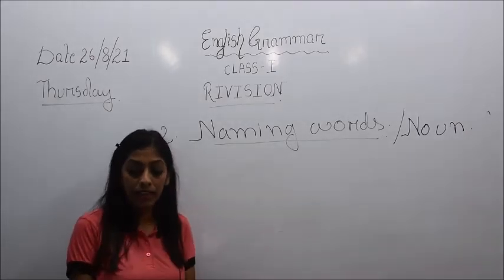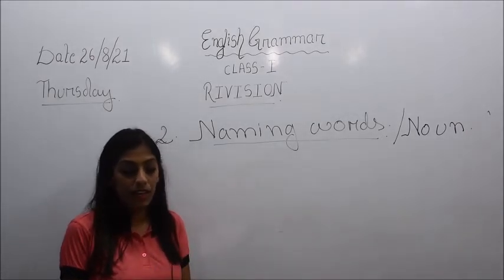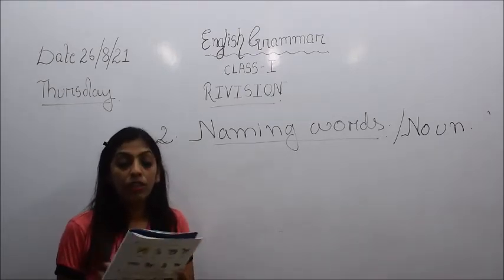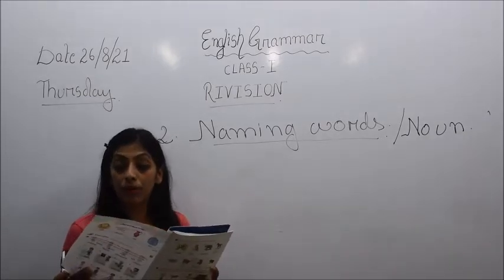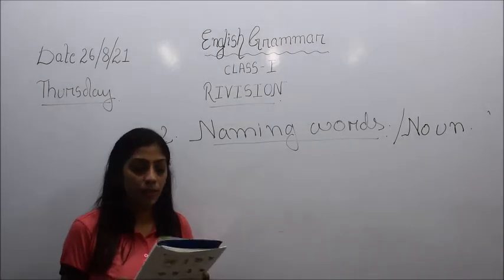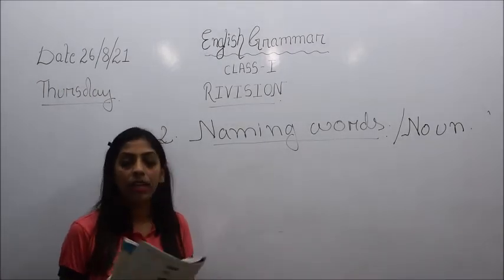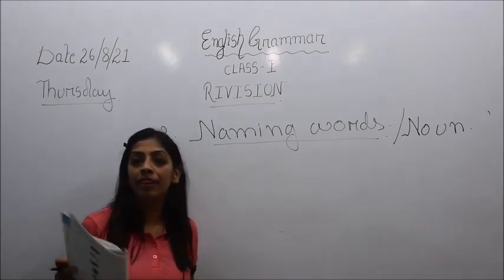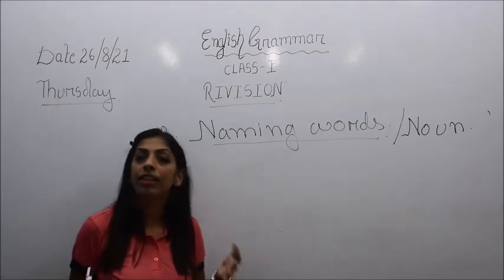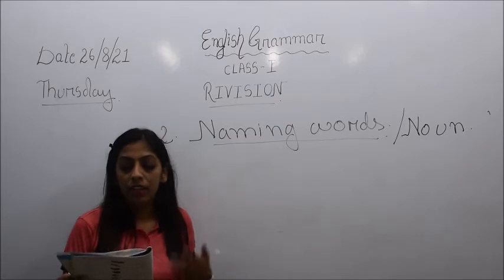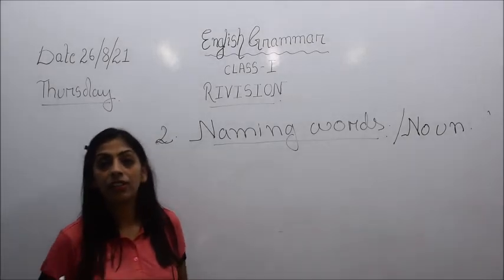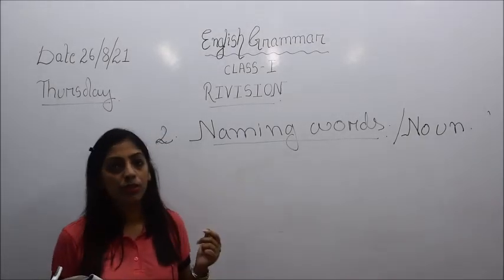Here we studied the names of some people, some places, some animals, and also some things. Names of people are like boy, girl, woman, man, or family. Any word which represents people or a person is also a noun. Then the names of places, like market, stadium, railway station or garage, are also nouns.